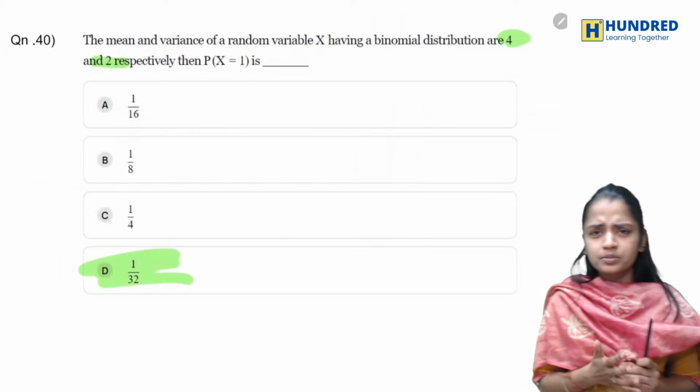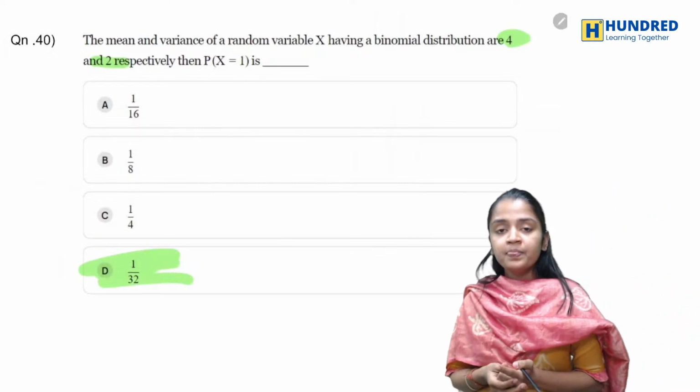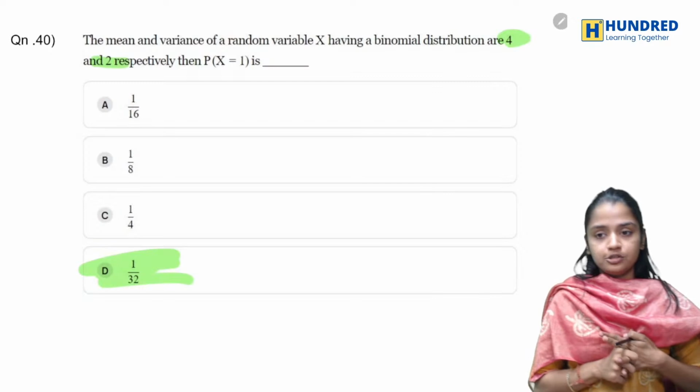And yes, I hope this question paper is easier. And this is the 2018 question paper.